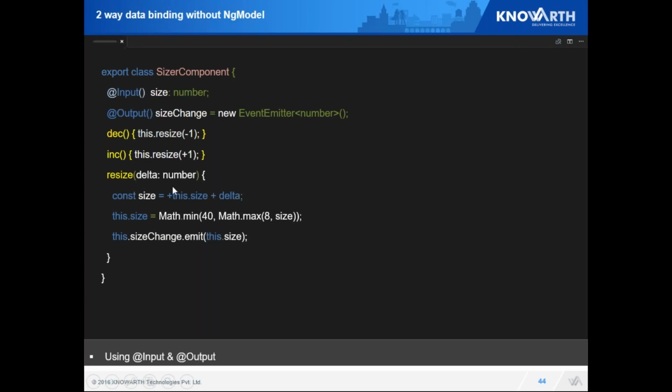When my resize function gets called, some operations are performed and this event is emitted. This way we can have custom events bound over it, and in DOM I just have to call this size change.